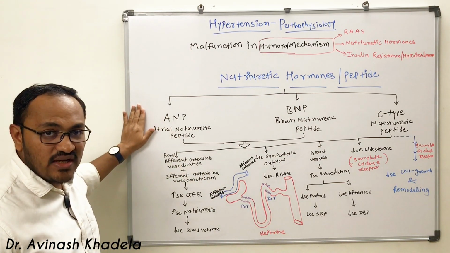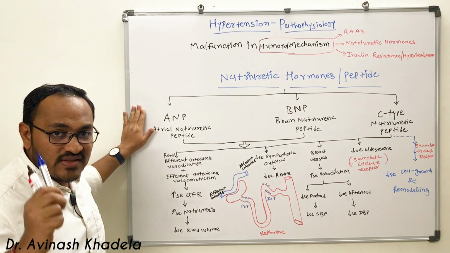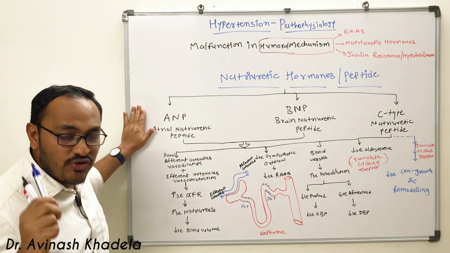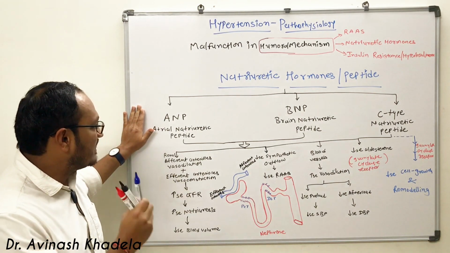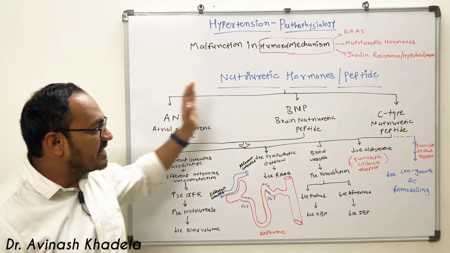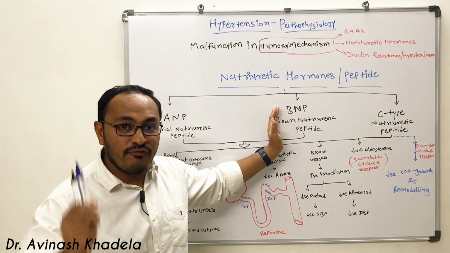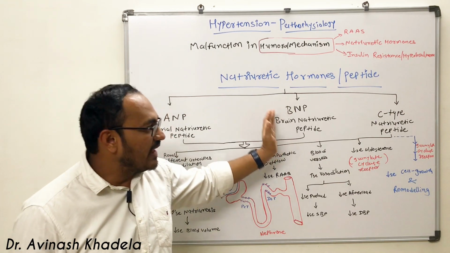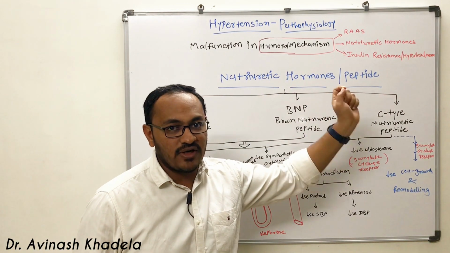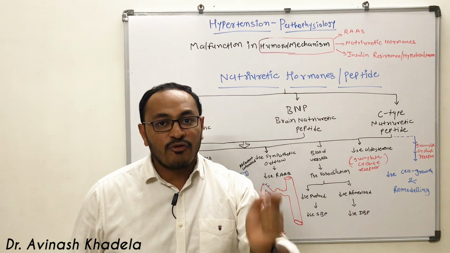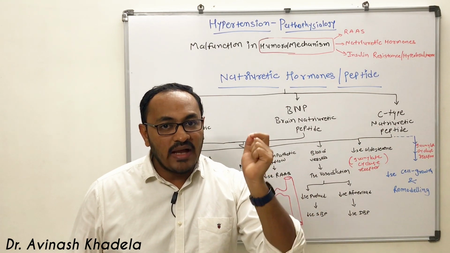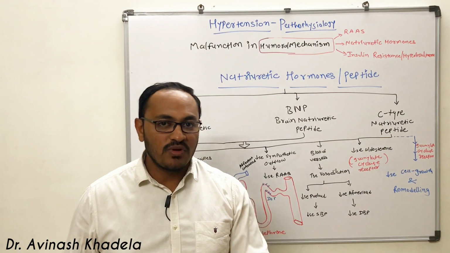First is atrial natriuretic peptide, which is secreted from the atrial wall, and that is why it is known as atrial natriuretic peptide. Second is brain natriuretic peptide, which is precisely secreted from the ventricles of the heart. And the third is C-type natriuretic peptide, which is secreted from the cortex and endothelium cells of the human body.